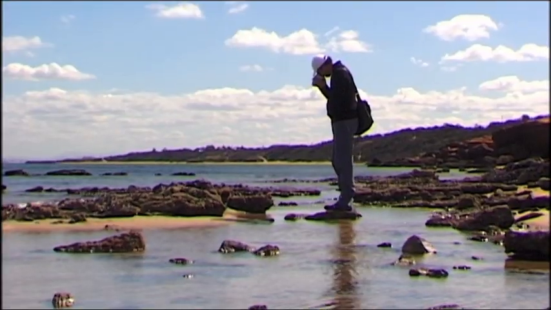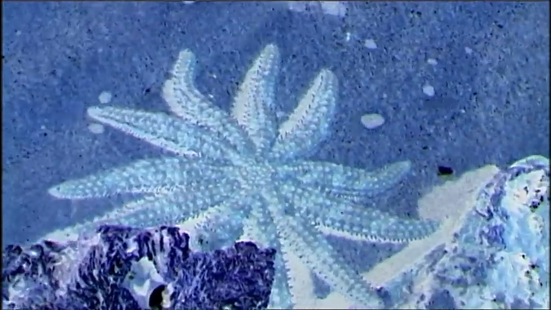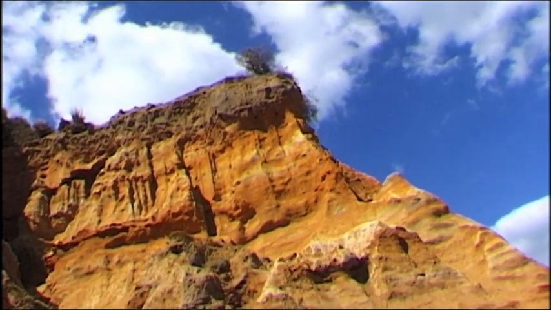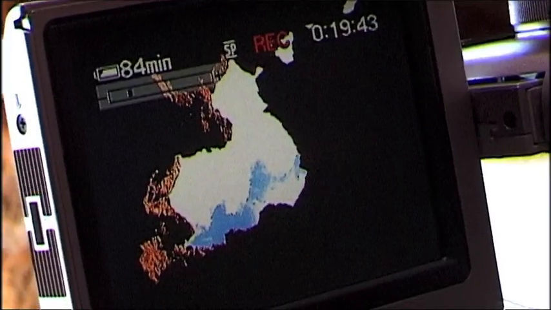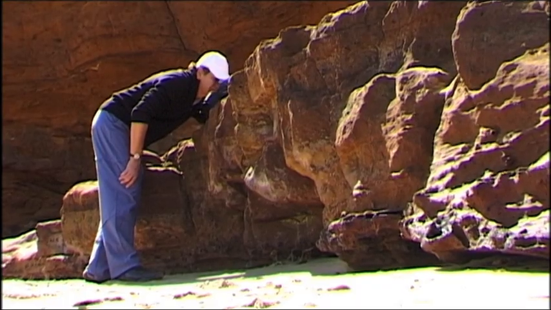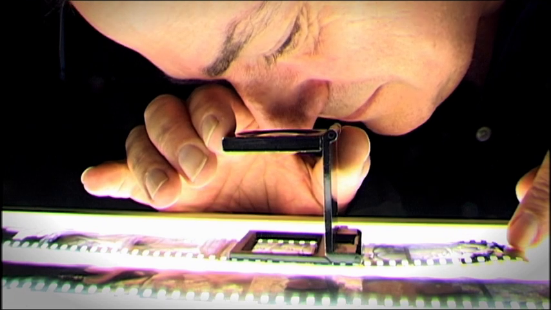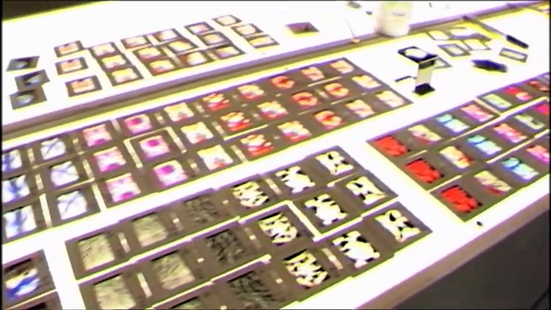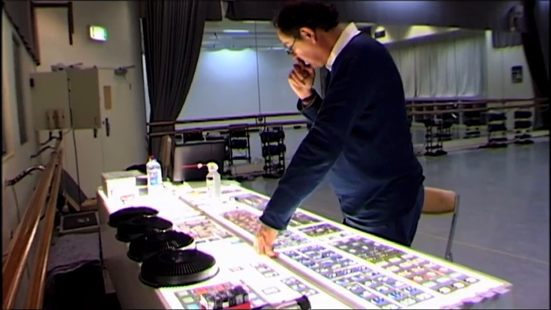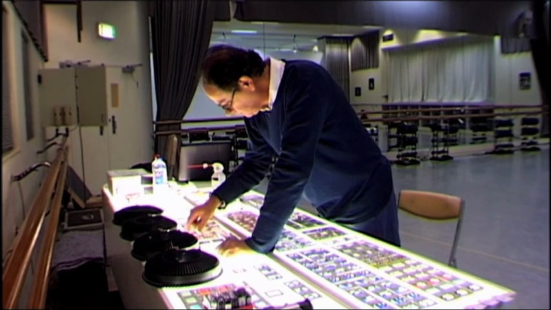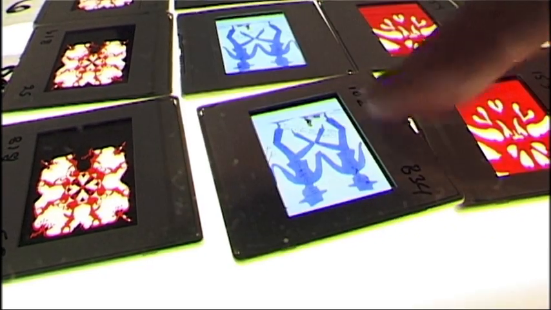What I'm looking for is basically color and textures. I need some rock, some sandstone textures. It's tricky because it has to be a bit abstract. It can't be too realistic when you do big projections like this, because you want to create something which is a bit ambiguous and not tell the story with a projection. You know, it's happening on the stage, not on the screen.